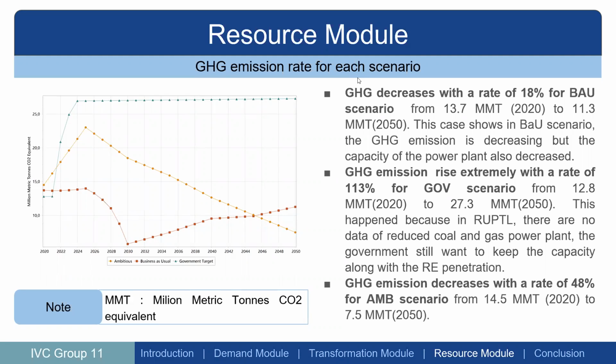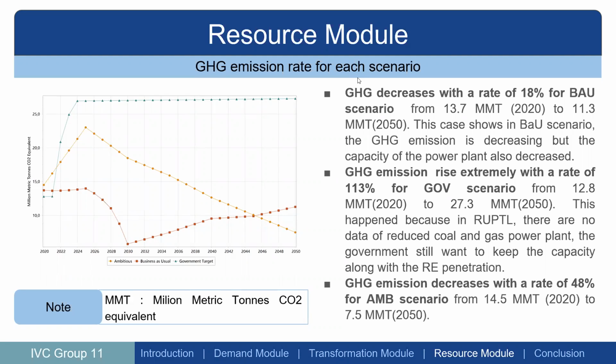And the second one, GHG emission rises extremely with a rate of about 113% for the Gulf scenario, from 12.8 to 27.3. And this happened because in the RUPTL, there's no data that we can see of an intention to reduce the coal and gas power plants. So it still keeps using fossil fuels, and that's why the emission is getting higher, different from the BAU or also ambitious.